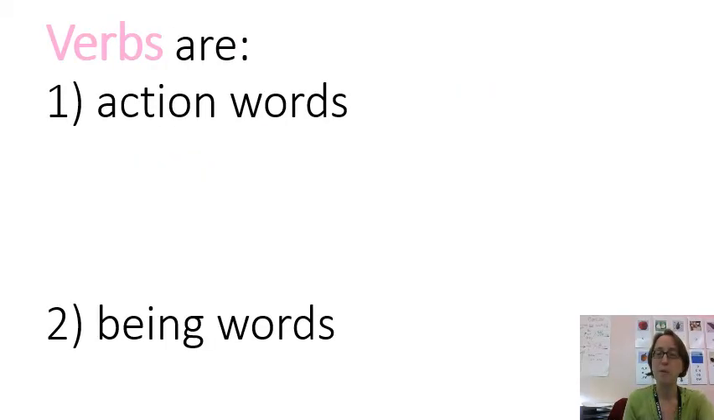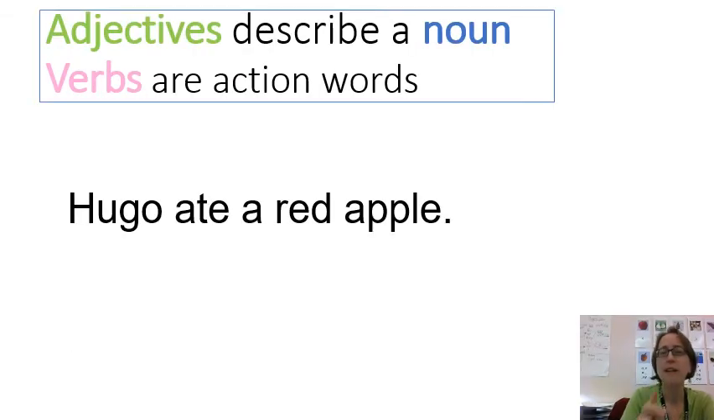Now, one more part of speech. Verbs are either action words or being words. We're going to focus on the action words. So it's what you're doing. For example, run, jump, think. Let's look at an example. So, adjectives describe a noun, verbs are action words.